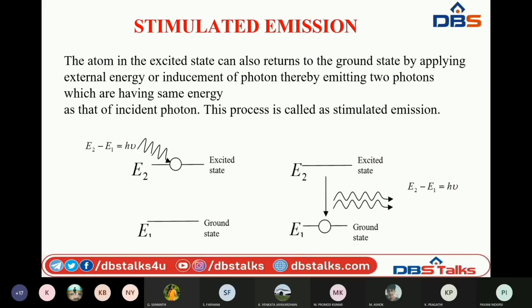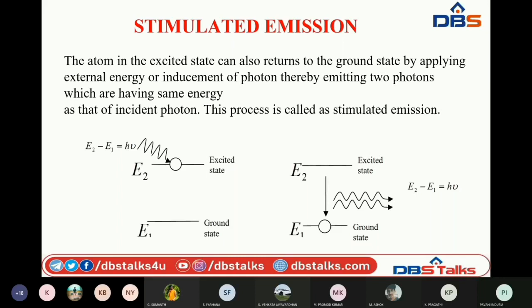Those photons travel in the same direction along with the previously supplied photon, so that we can multiply the number of photons. In such a way, we are able to obtain highly directional and highly bright light. This is the working principle of the laser, stimulated emission.